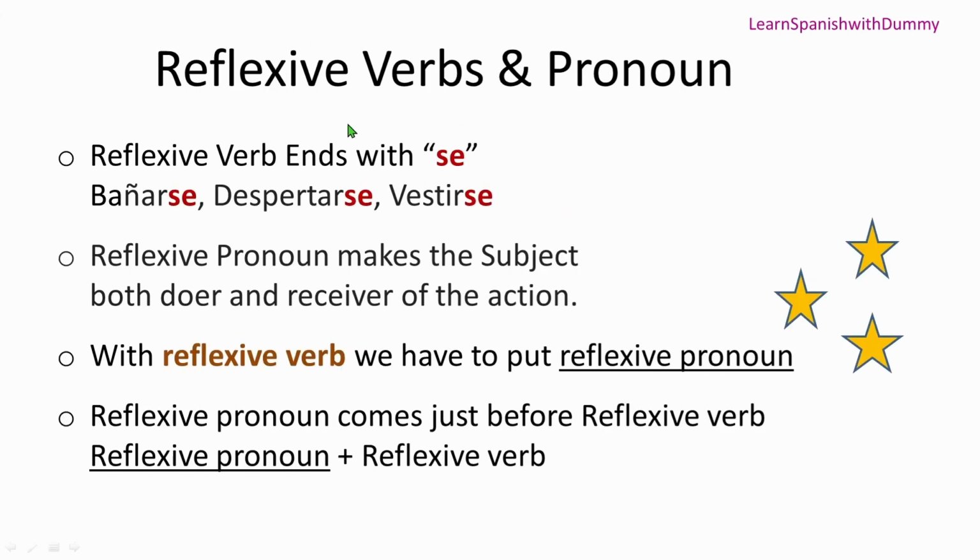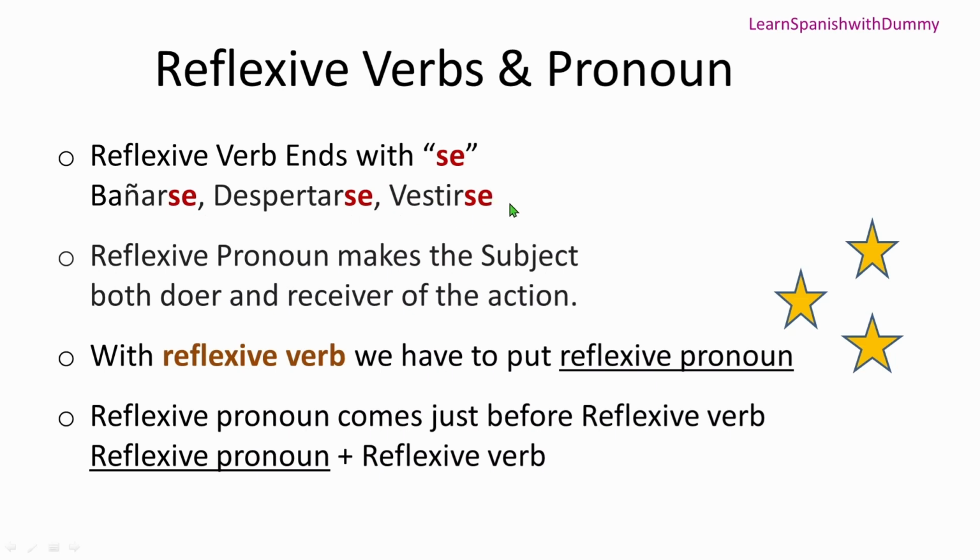Alright, now here we have some statements about reflexive verbs and reflexive pronouns. First, it says that a reflexive verb ends with se. It always ends with se, like bañarse, which means to bathe; despertarse, to wake up; vestirse, to dress up. You can see it's all ending with se. So far we have learned that verbs end with ar, er or ir, but these are a little different. They are ending with se.